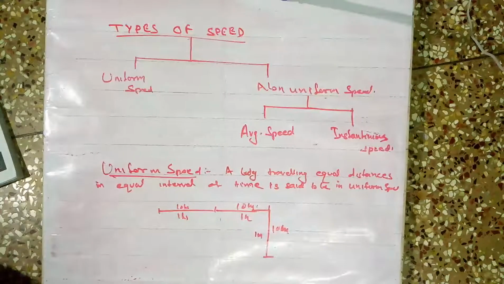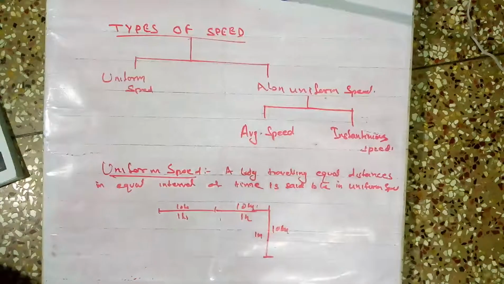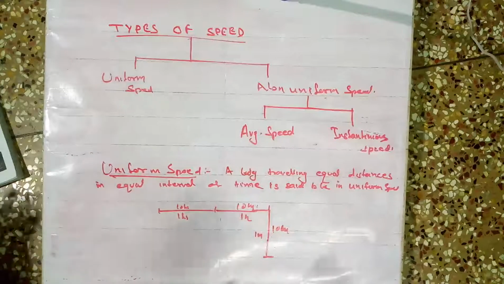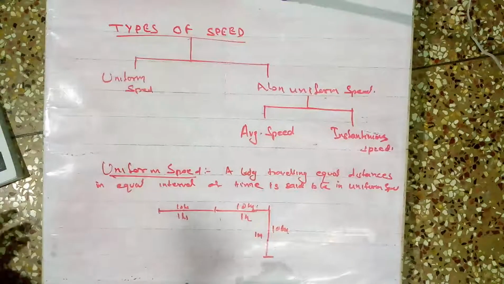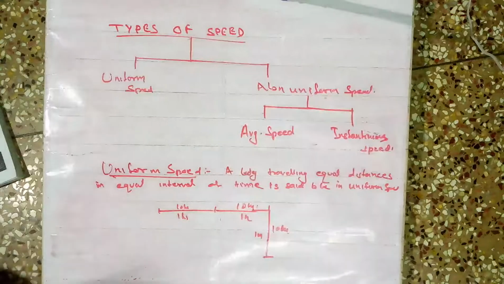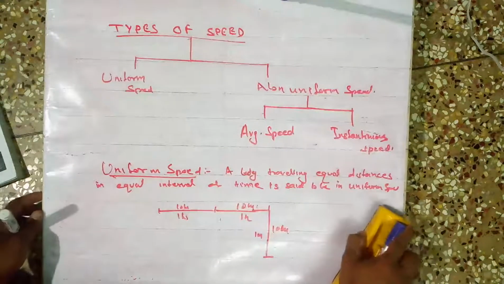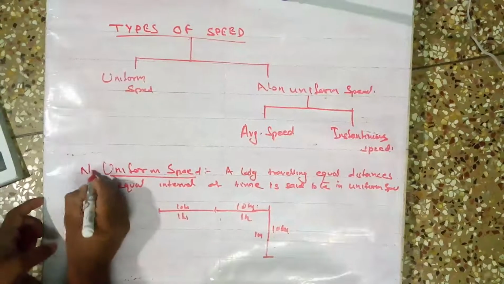In uniform speed, the speed is the same every time. That's why there is no case of average speed versus instantaneous speed, because both will be the same. Speed always remains the same, so the average is also the same, and instantaneous speed is also the same. But for non-uniform speed, what is non-uniform speed? Then we'll go for this one. Okay, non-uniform speed.